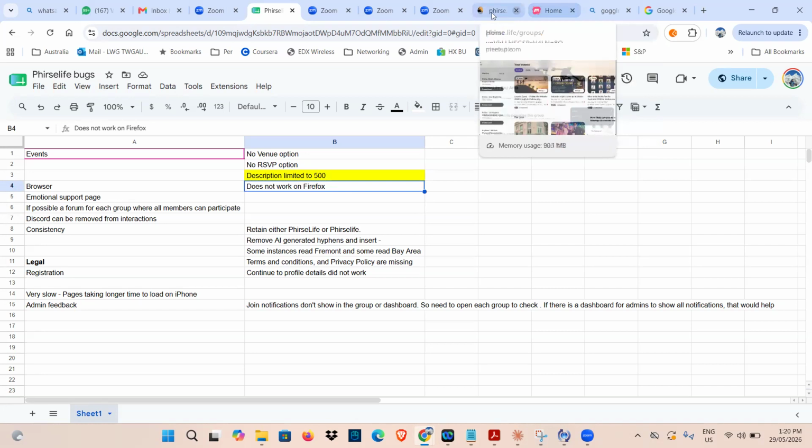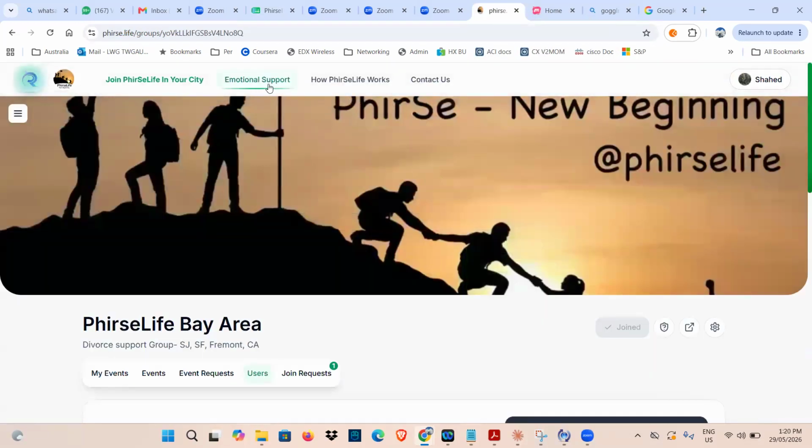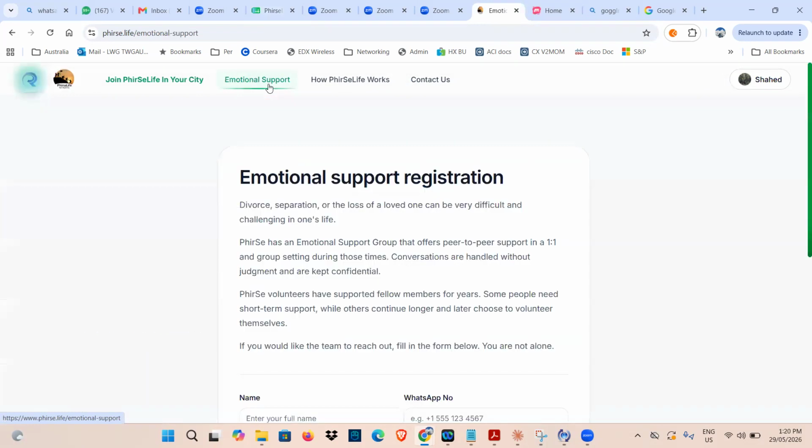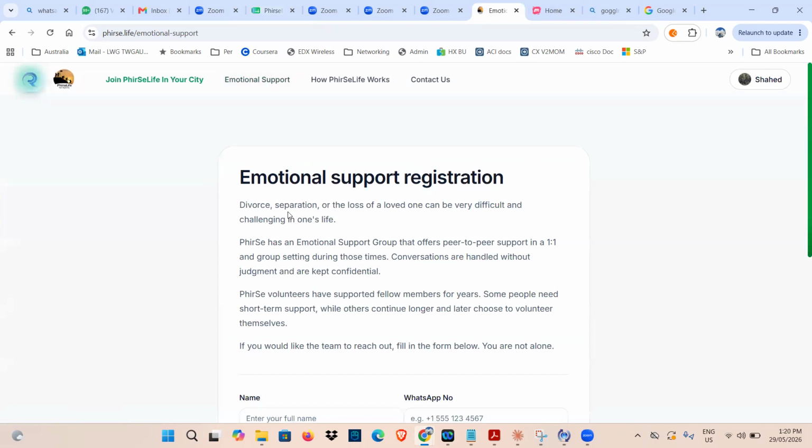Here is one important thing, I think, for Phirse: emotional support. This was a registration page. Anyone can join from anywhere and they can get support from the emotional support group. I personally organize that with some volunteers.